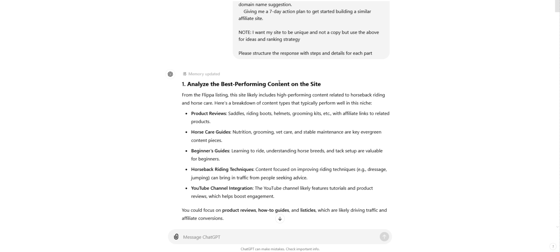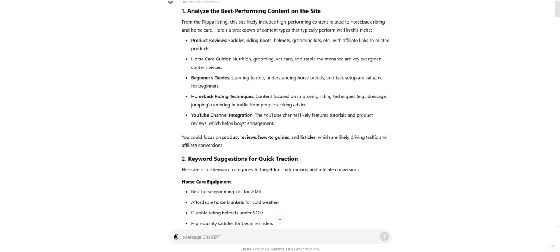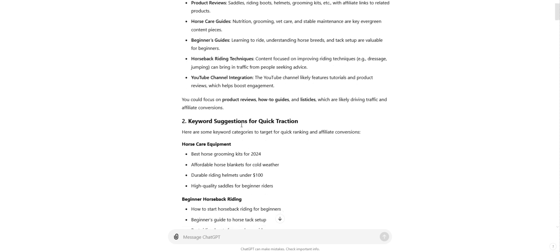Analyze the best performing content on the site. From the Flippa listing, this will likely include high performing content related to horseback riding and horse care. Here's a breakdown of content types: reviews, horse care guides, beginner guides, horseback riding techniques, and it also mentioned a YouTube channel in the Flippa listing, so it's added that in.